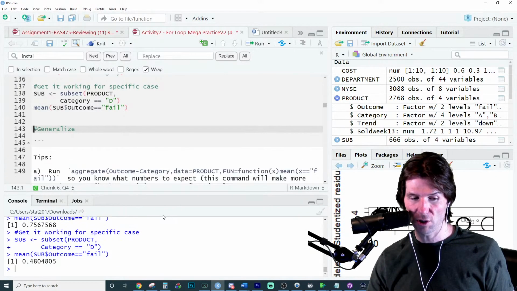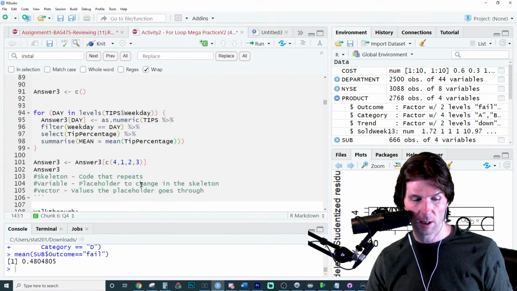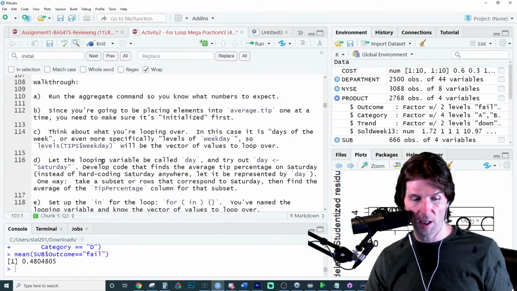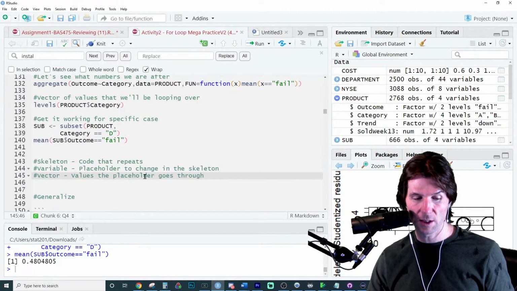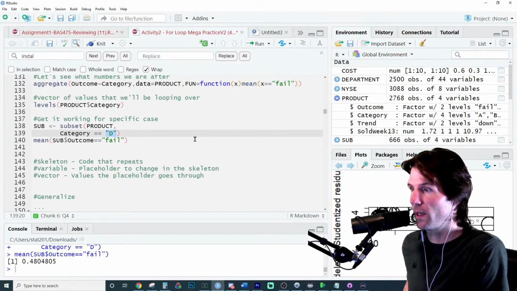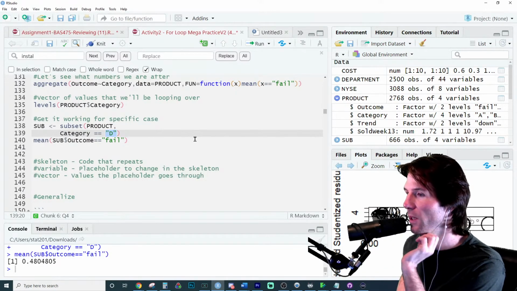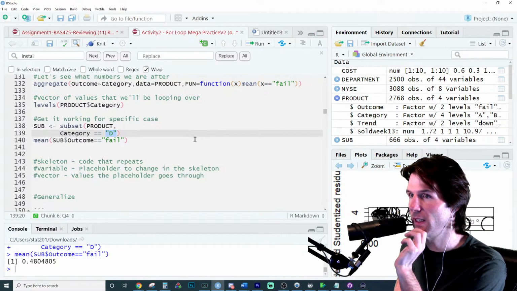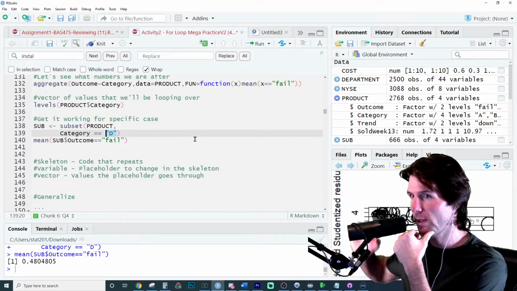Since this is changing, what do you think I should put in here? Let's go grab our helper code. What should I put instead of A, B, C, D? Look at the options we have.